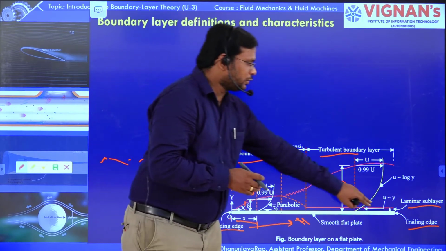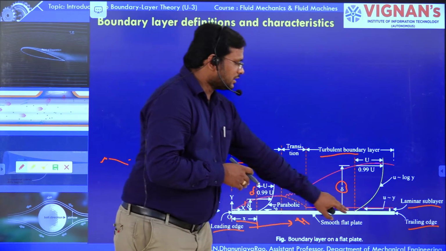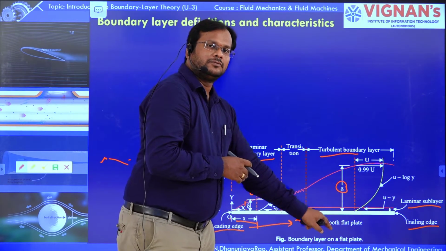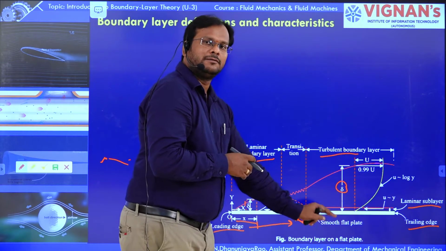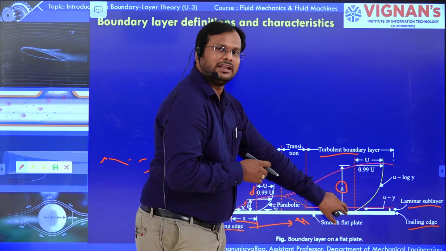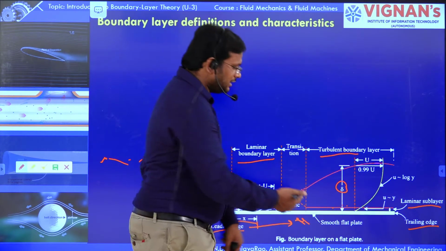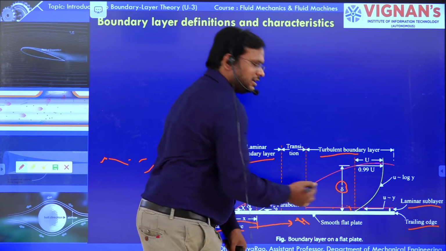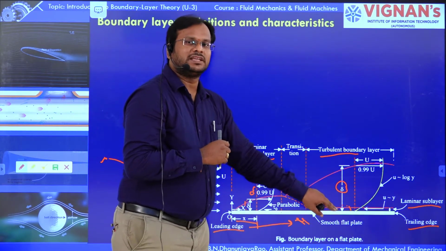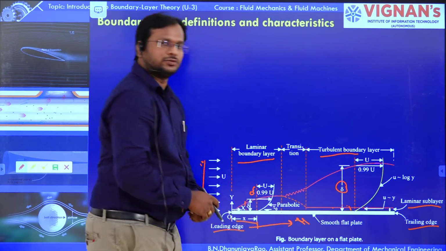It is due to the viscous effect of the fluid, in which the velocity profile is parabolic, but the thickness of the boundary layer is very low, so the velocity in this region is constant. Velocity is constant, so the shear stress is also constant in this laminar sublayer zone.